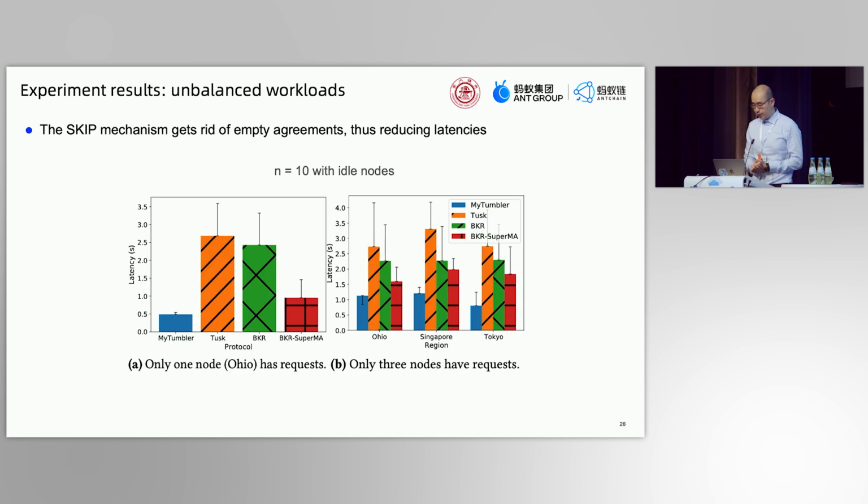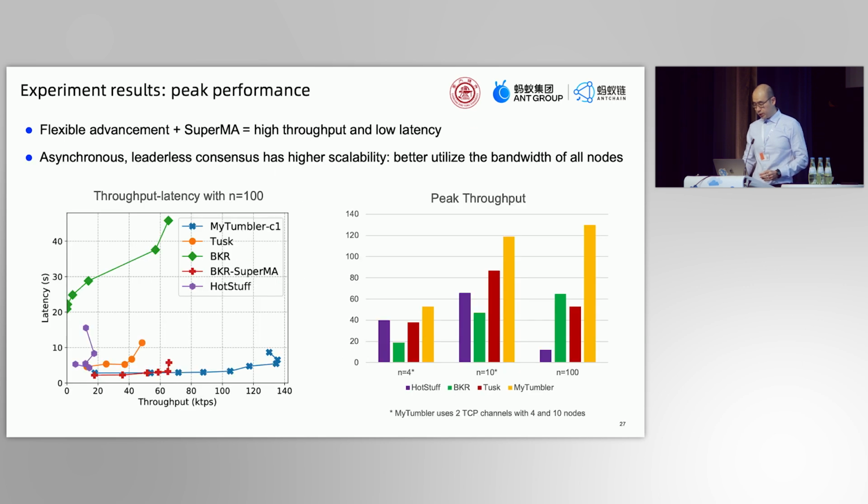Now we test the unbalanced workload. Here we have 10 nodes, but only 1 or 3 of them have requests. The others are all idle. We can see that BKR with Superma can effectively reduce the latency, but Tumbler has the lowest latency because the skip is lightweight. It can totally get rid of the empty agreement.